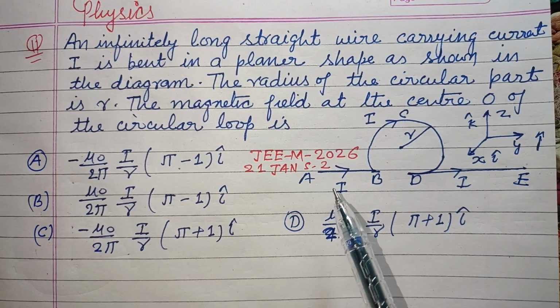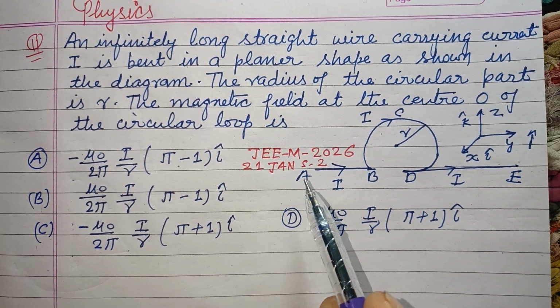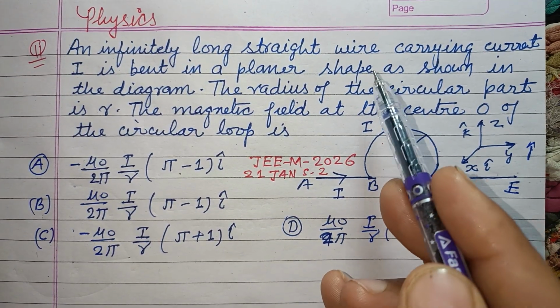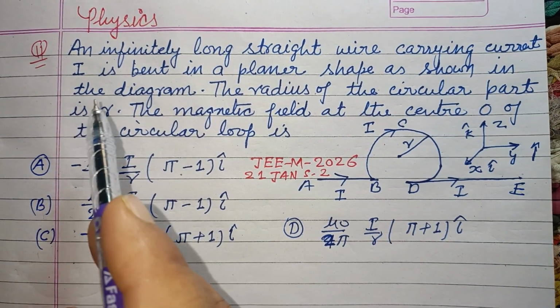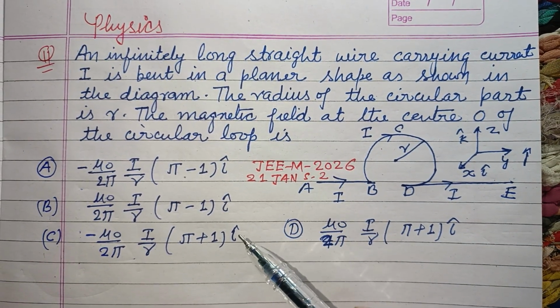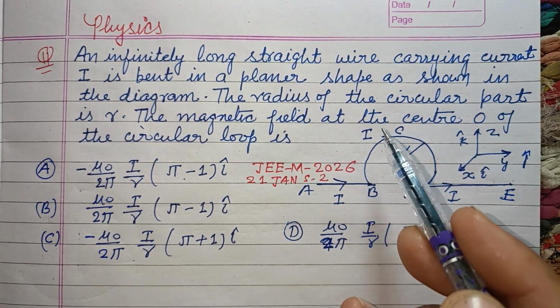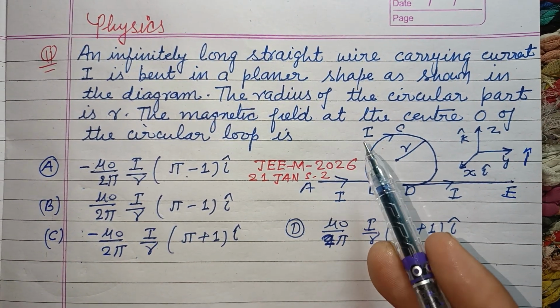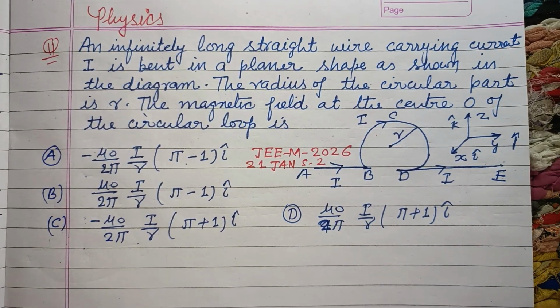Question from JEE Main 2026, 21st January shift 2nd. An infinitely long straight wire carrying current I is bent in a planar shape as shown in the diagram. The radius of the circular part is R. The magnetic field at the center O of the circular loop is.